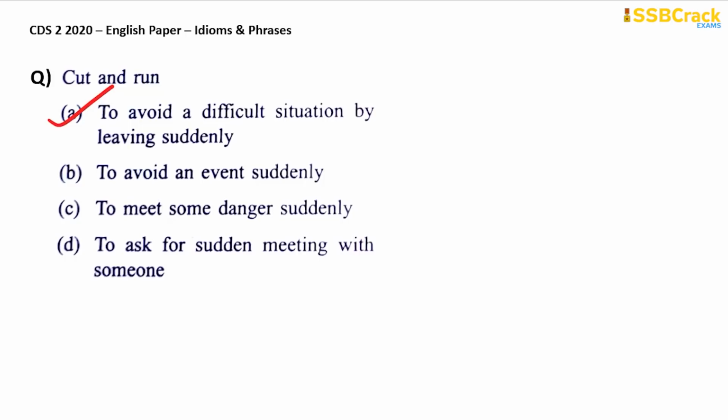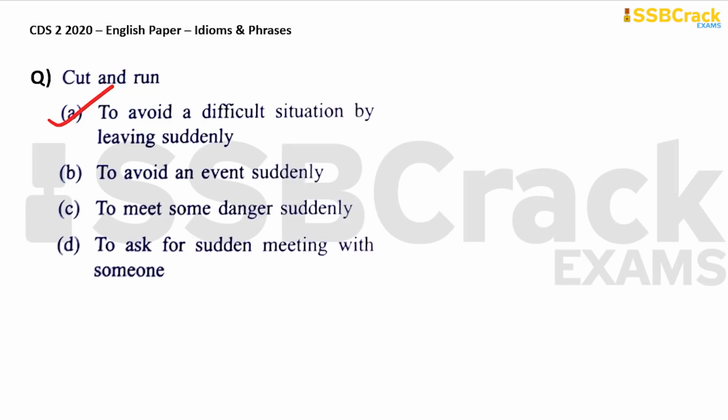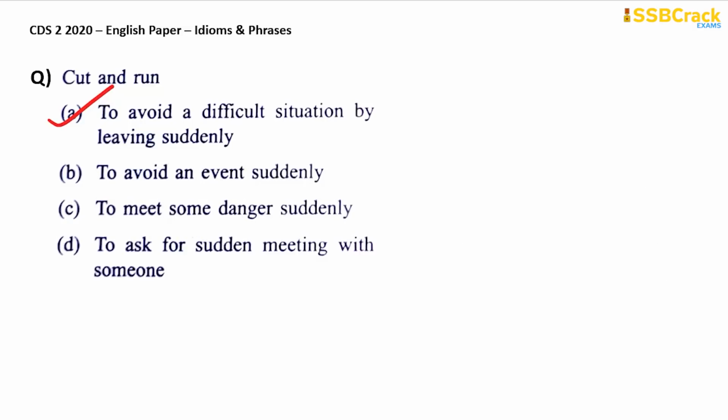The phrase cut and run originated in the 1700s to describe an act allowing a ship to make sail quickly in an urgent situation, either by cutting free an anchor or by cutting rope yarns to unfurl sails from the yards on a square rig ship. So basically cut and run is used for ships, like when they face any kind of dangerous situation, so they can cut a corner, turn and then sail off, okay, and then run. So your answer therefore for this idiom cut and run is option A.